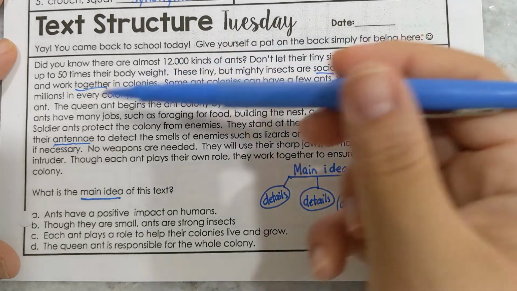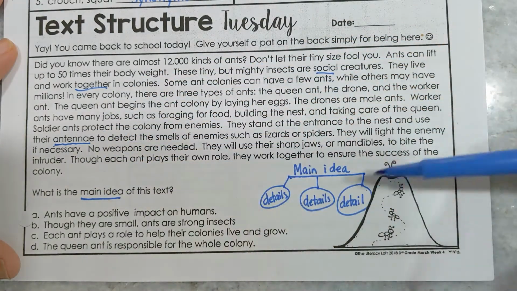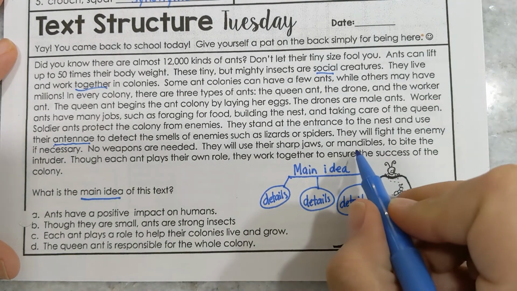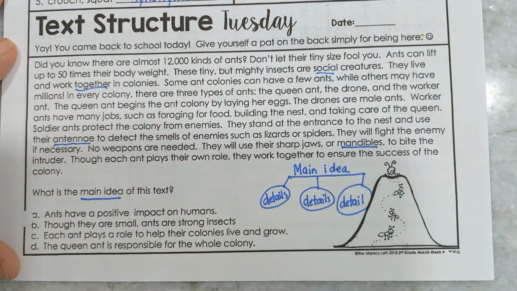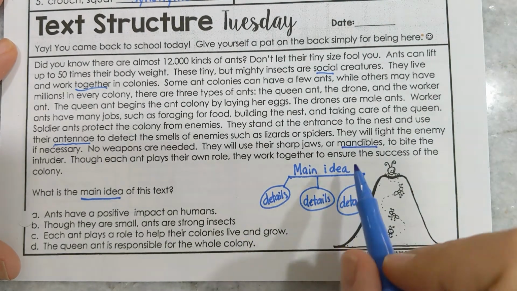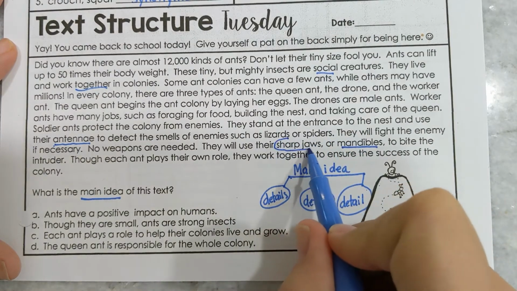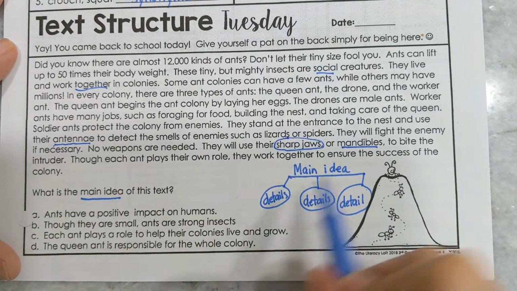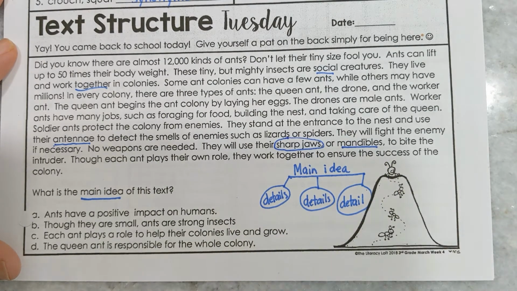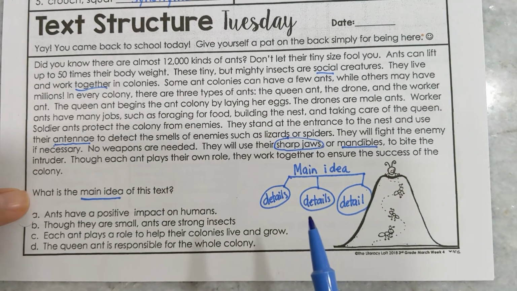There are so many lessons we could do just based on this one passage. We could talk about context clues. Mandibles is a vocabulary word that you might not be familiar with, but you can see here that they give you a synonym. Mandibles are sharp jaws. There are so many different things we could talk about here, but our question is, what is the main idea?